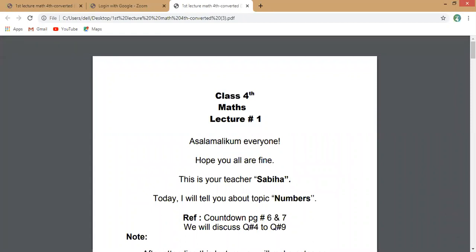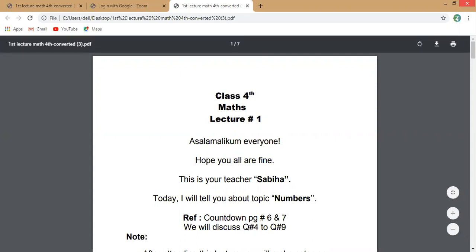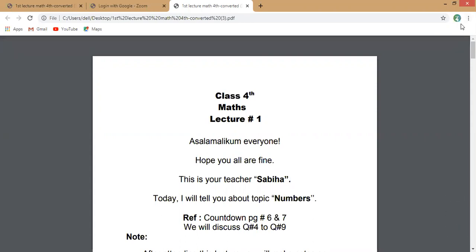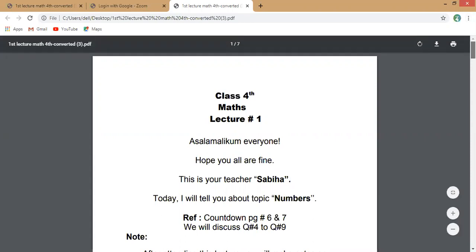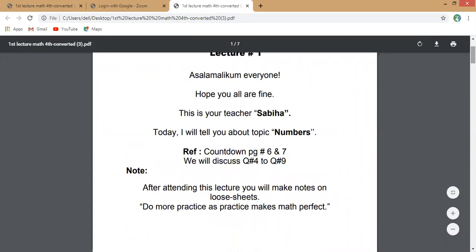Today I will tell you about the topic numbers. Reference Countdown page 6 and 7. We will discuss question number 4 to question number 9. After attending this lecture, you will make notes on loose sheets. Do more practice, as practice makes math perfect.